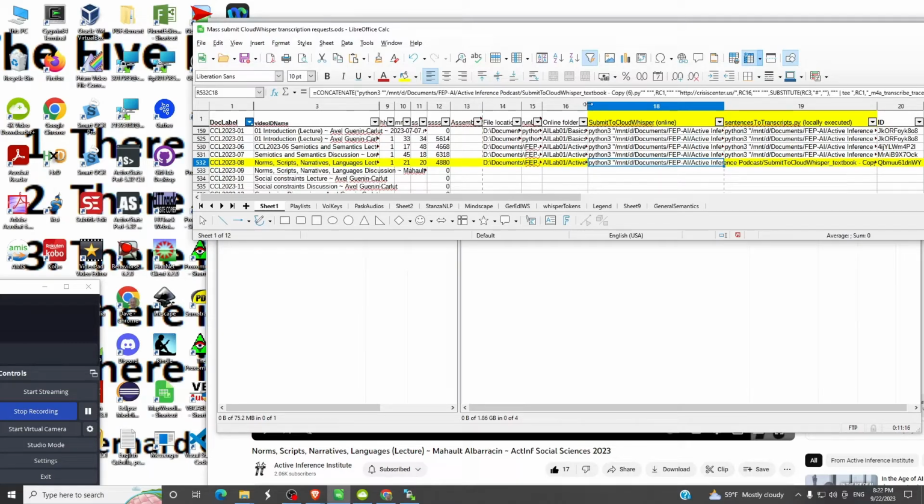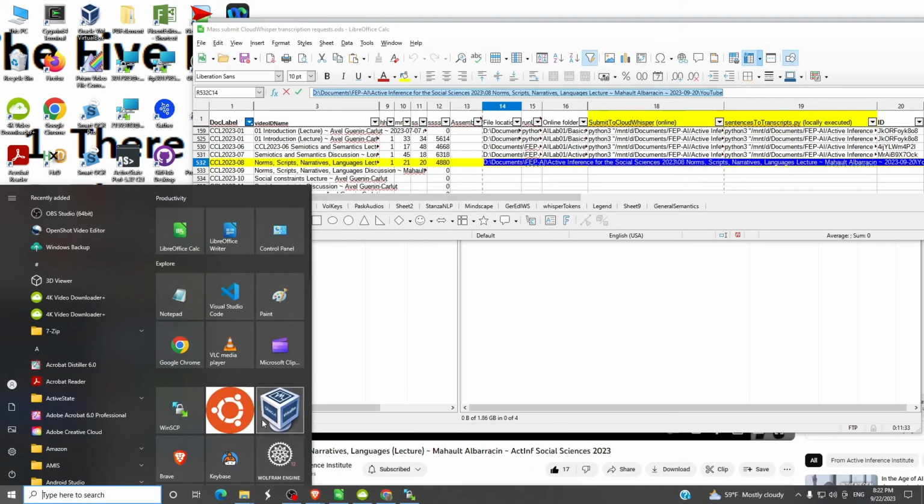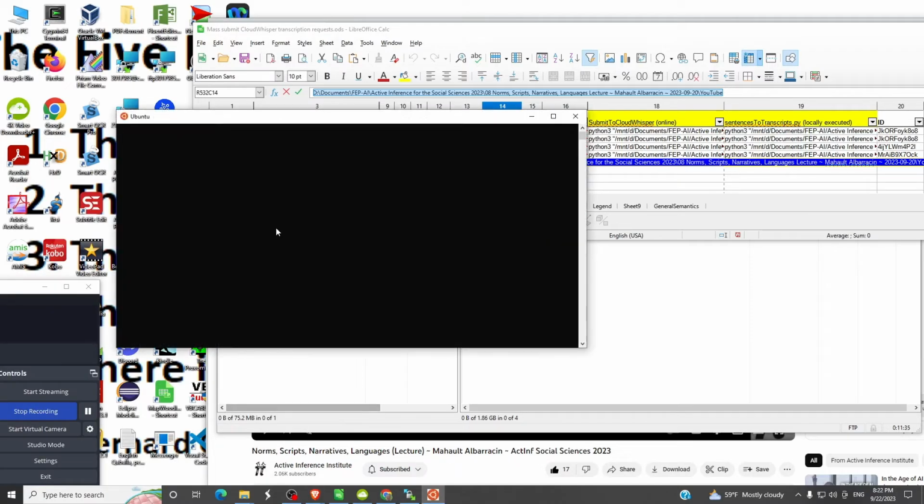Okay, so there we have that. It says submit to Cloud Whisper online. Now we do have to do one more thing. We said that we were going to work in this file location, so we now need to copy that and open a Linux window. So we'll start up Ubuntu.